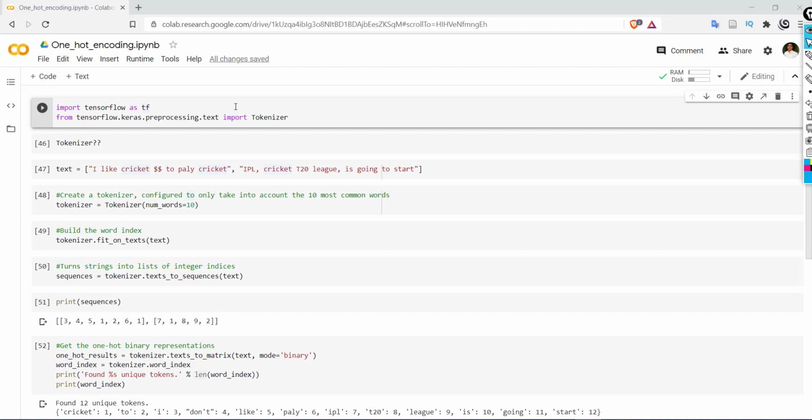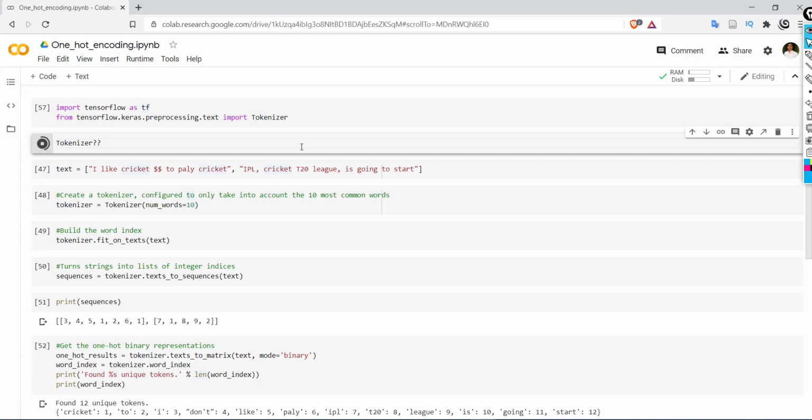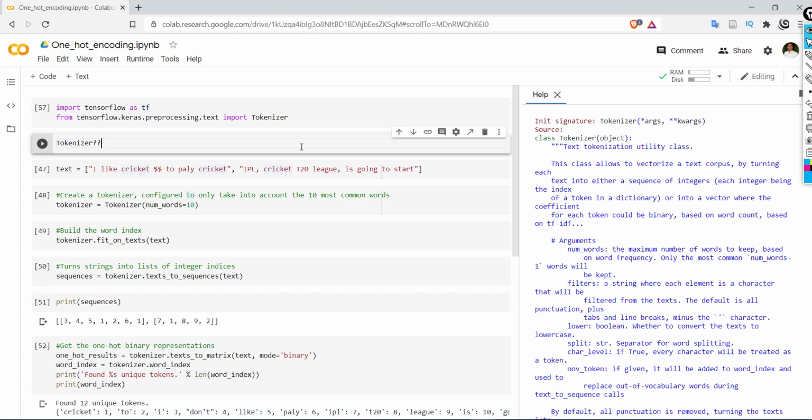Okay, so in the first cell we are going to import the classes and libraries required for tokenization. We have imported TensorFlow as tf, and after that we are importing the Tokenizer class from the tensorflow.keras.preprocessing.text module. So let's see what the Tokenizer class is.